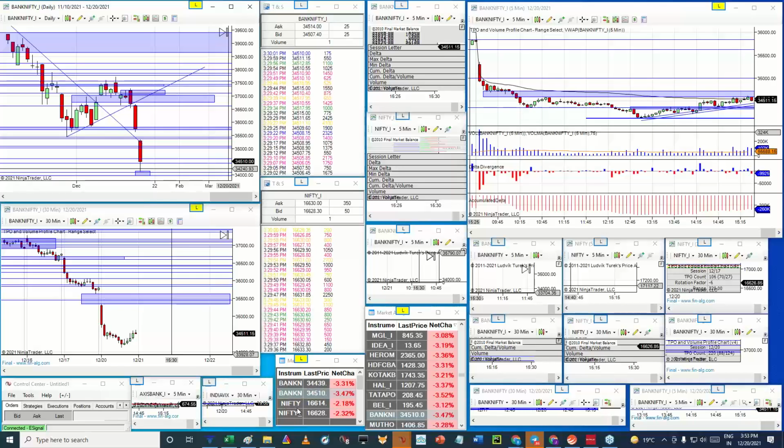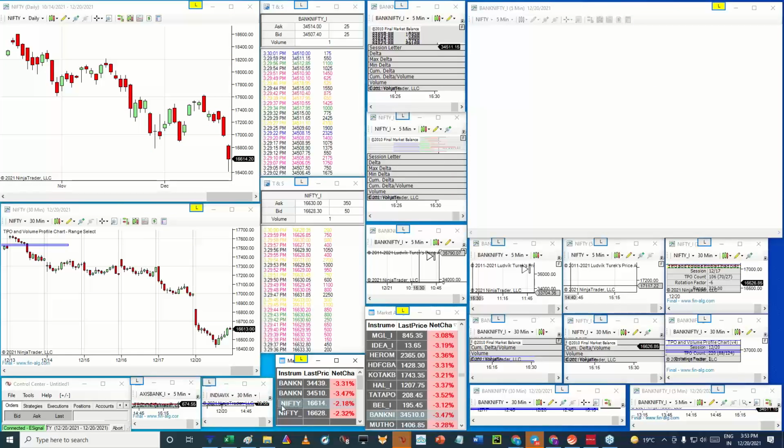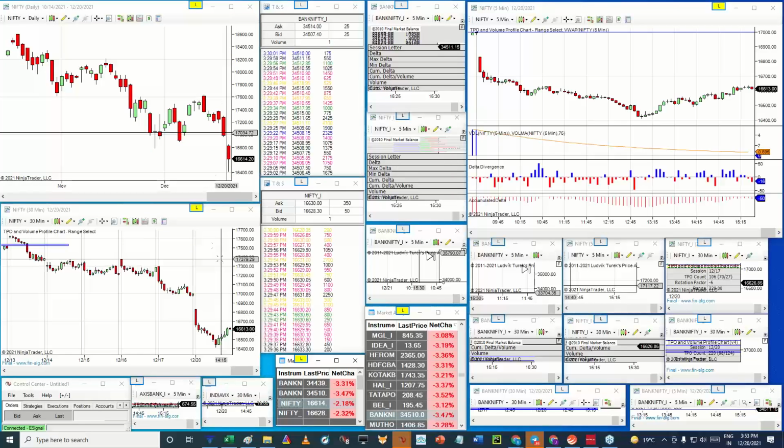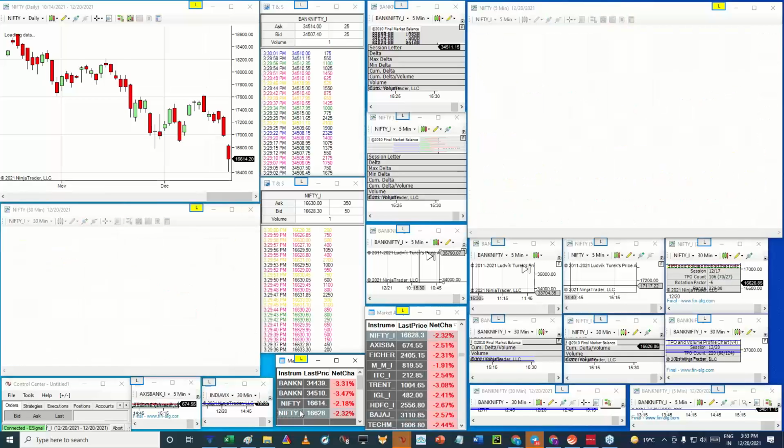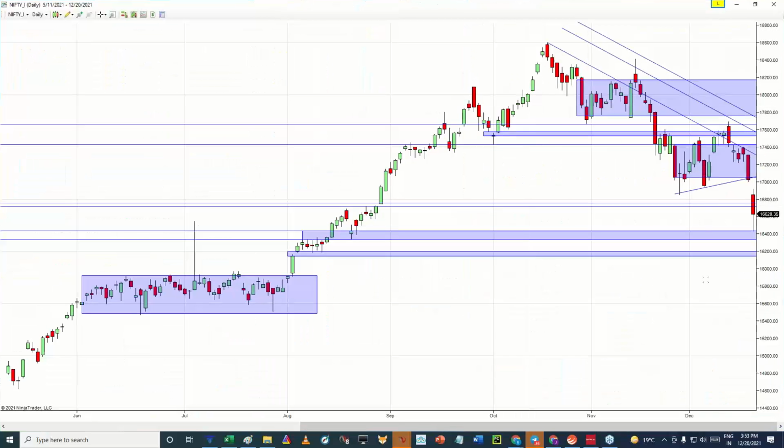And in fact it is not exactly 16,400, it is basically a proper gap zone, 16,400 to 16,335. That is the area for Nifty. And further on the lower end, we can see 16,196 to 153.